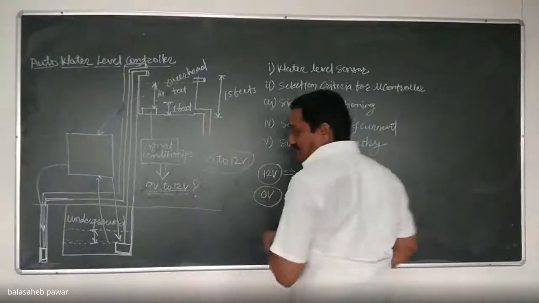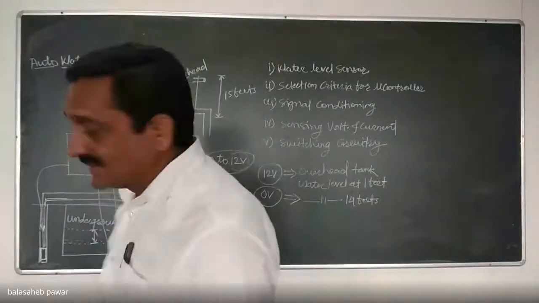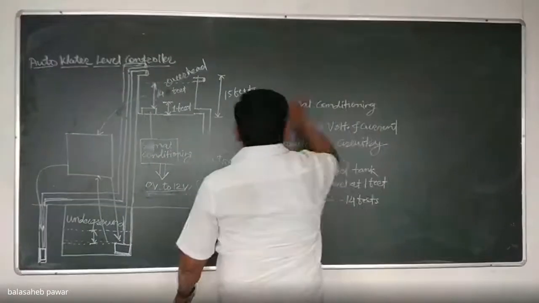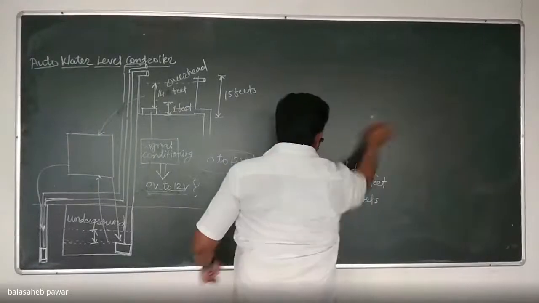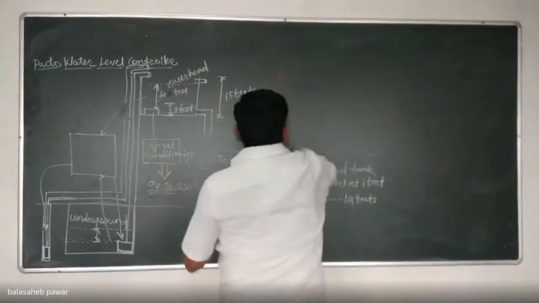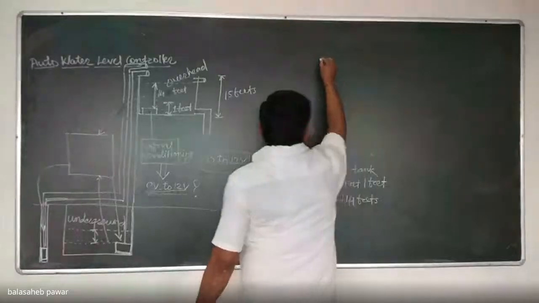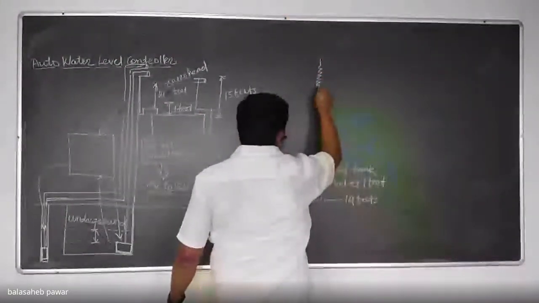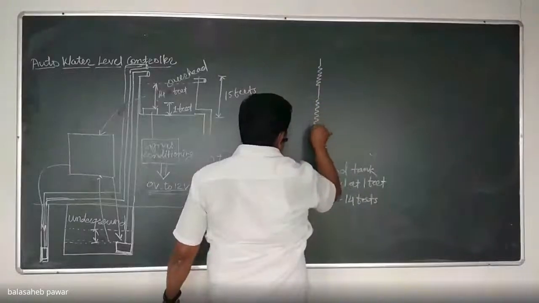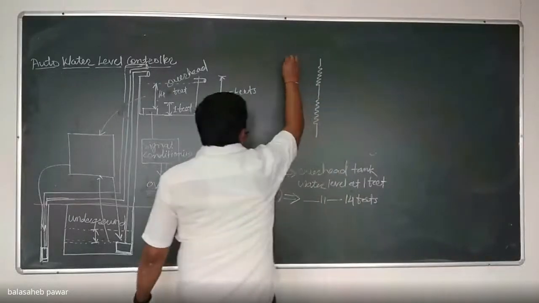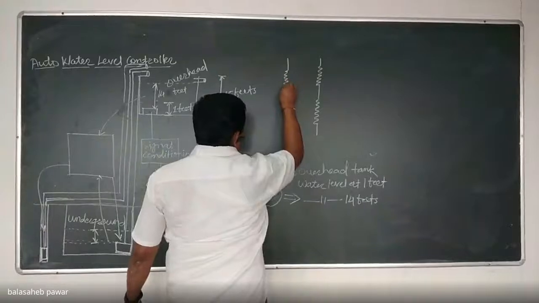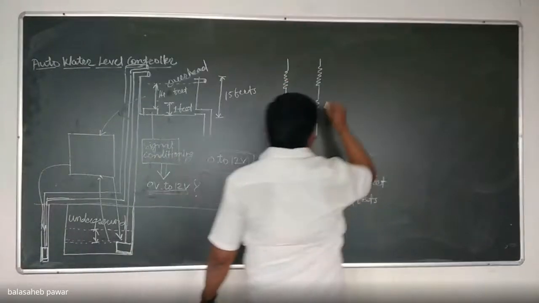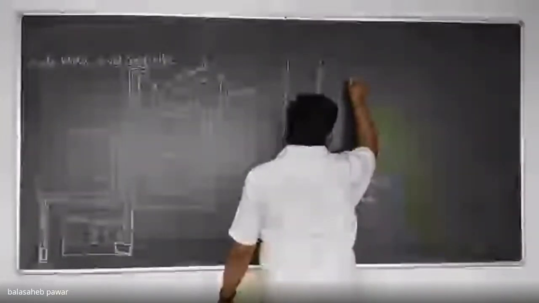So there will again be two voltage dividers. One should be powered by constant DC so that we can obtain the reference voltage.